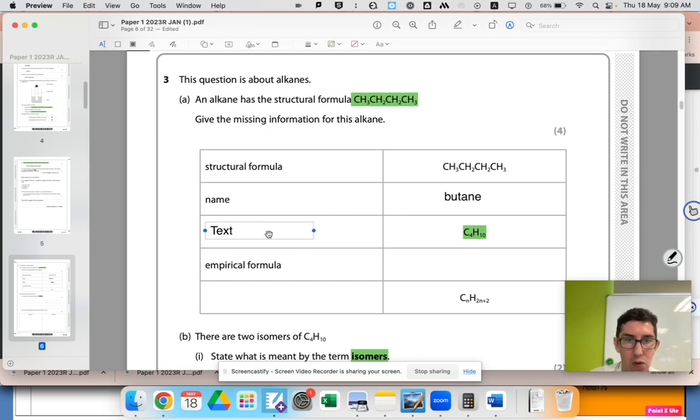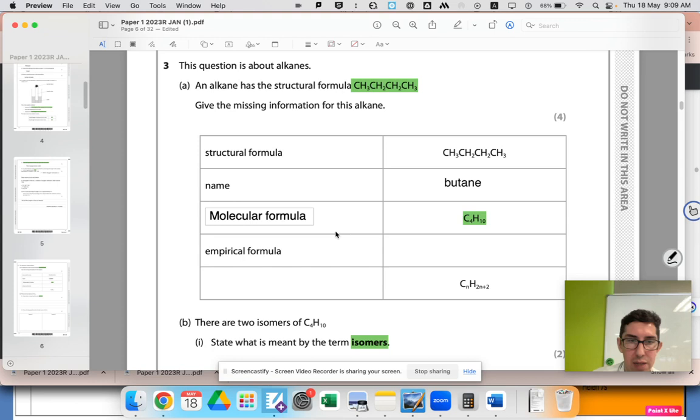A molecular formula is defined as a formula where you have the exact numbers of atoms in a molecule. So it's only for molecules, only for things with covalent bonds, which is all of organics, and it's the exact number. You can see it doesn't show any structure. So actually, a couple of organic molecules might have the same molecular formula but a different structural formula. Okay, so that's a molecular formula.